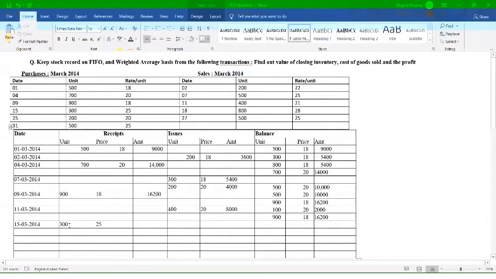So how much will be the amount? अमाउंट कितना आएगा? 7,500. 7,500, right? So here now we can write down the balance. Balance में आपका क्या क्या balance चल रहा है? 100 units is your balance, 900 is your balance, and the third one, that is 300 units. So you have three different elements. So first one is at the rate of 20, second at the rate of 18, and the latest one at the rate of 25. Right?